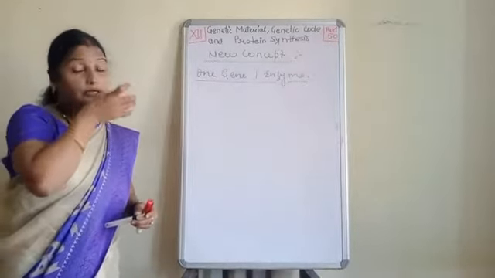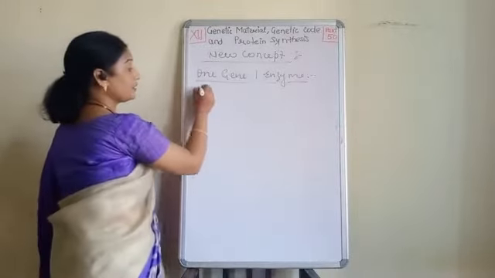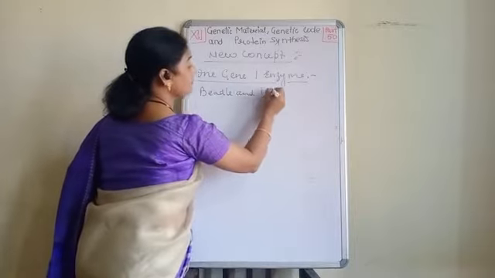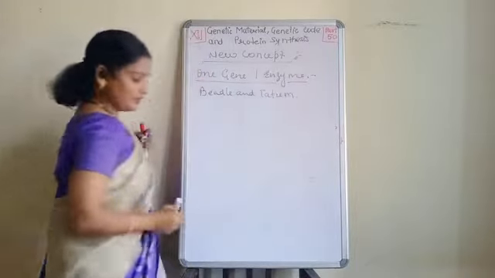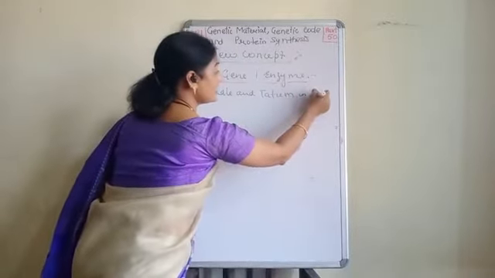Later on, scientists came forward, and the names of the scientists were Beadle and Tatum. Okay, Beadle and Tatum came in 1940.